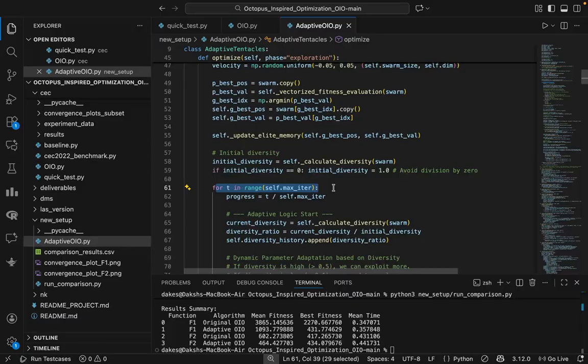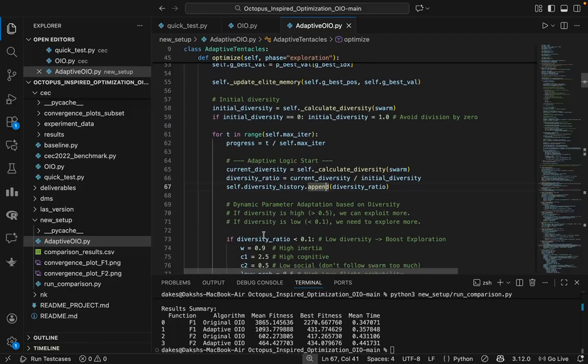This is the optimization loop, and this is where the magic happens. This block, if diversity score is less than 0.1, we call the stagnation detector. If the diversity ratio drops below 10%, we assume we are stuck. See what happens here. I force W equal to 0.9. This is high inertia.